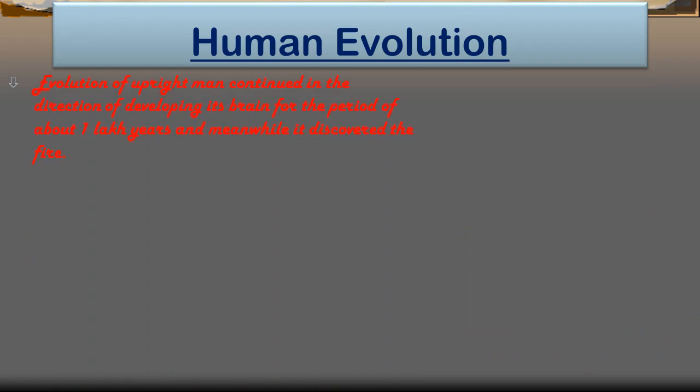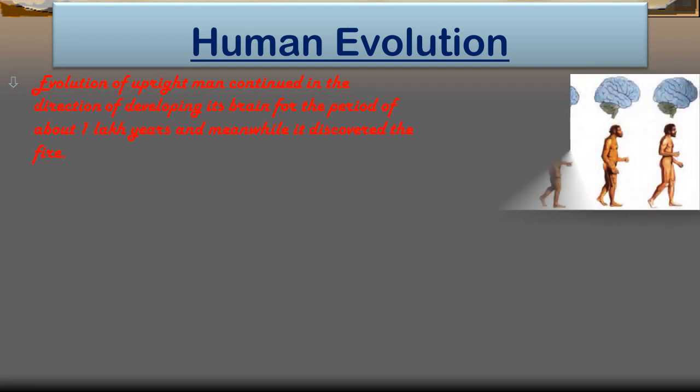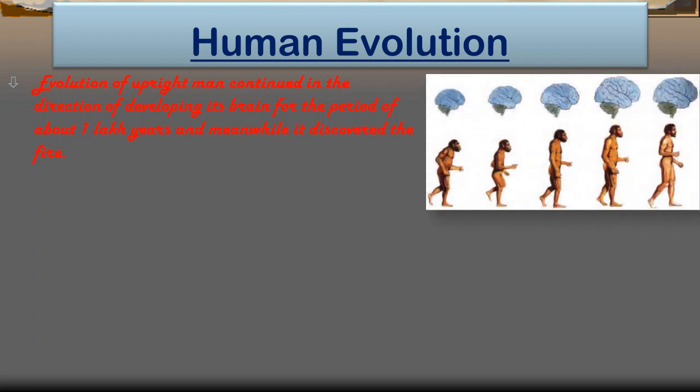Alright, now the evolution of upright man continued in the direction of development of its brain for a period of about 1 lakh years, and meanwhile it discovered fire. So you can observe here the development in their brain. That means the size of the brain has enlarged from the ape-like animal to modern man. And they discovered fire also.